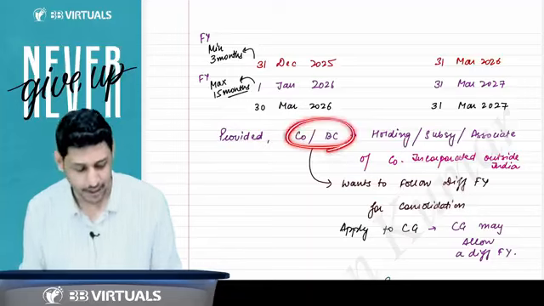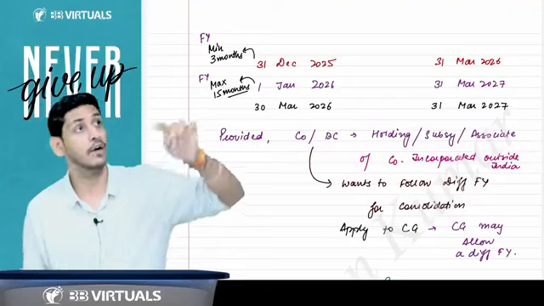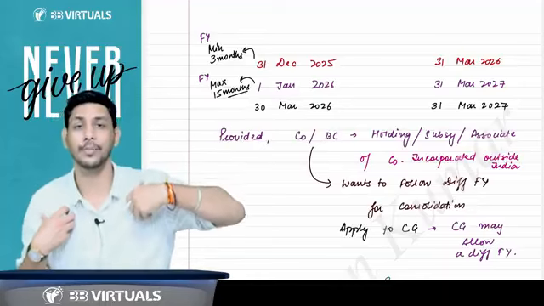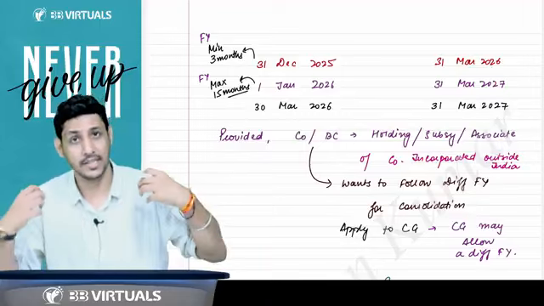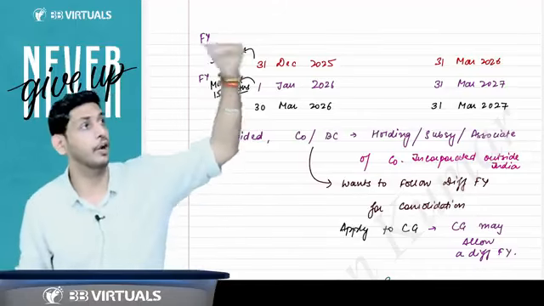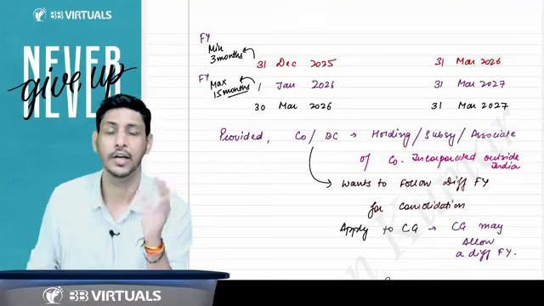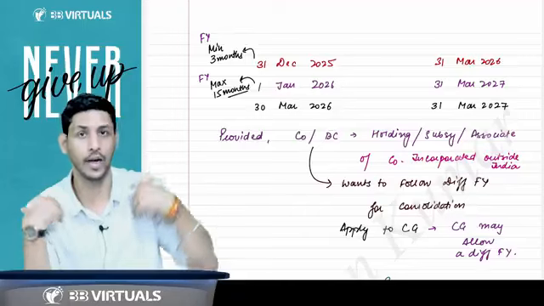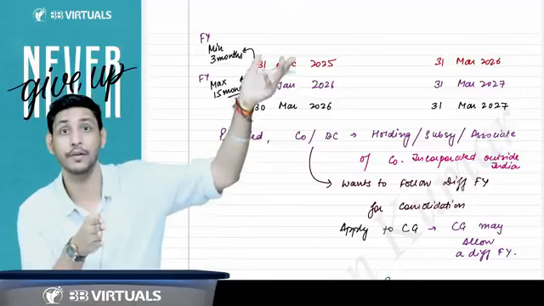And if there is any company or any body corporate which is a holding company, subsidiary company or associate company of a company incorporated outside India, like KK Limited is the holding company, subsidiary company or associate company of a company incorporated outside India, in all these 3 cases you have to consolidate your accounts. Now, suppose that company is incorporated outside India and you are incorporated in India. You are following the financial year April to March. They are following some different financial year.